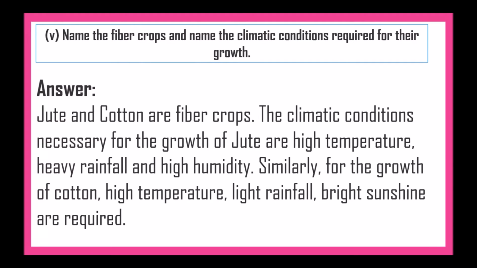Next, name the fiber crops and name the climatic conditions required for their growth. Jute and cotton are fiber crops. The climate conditions necessary for the growth of jute are high temperature, heavy rainfall and high humidity. Similarly, for the growth of cotton, high temperature, light rainfall, and bright sunshine are required.